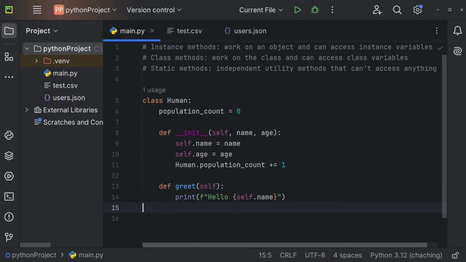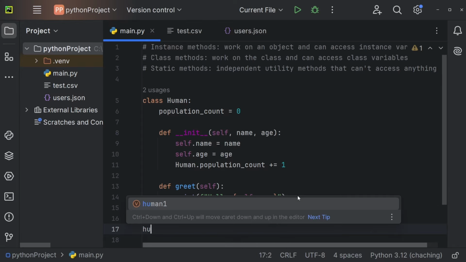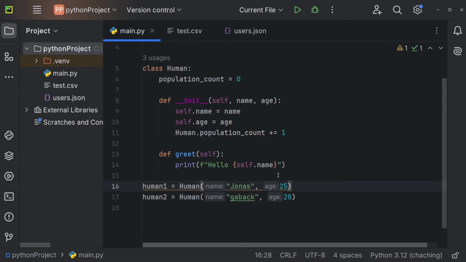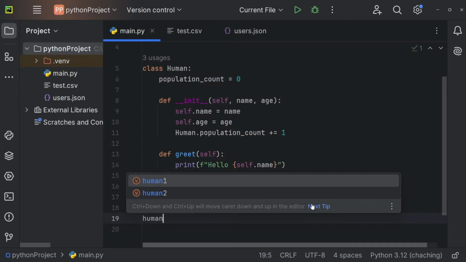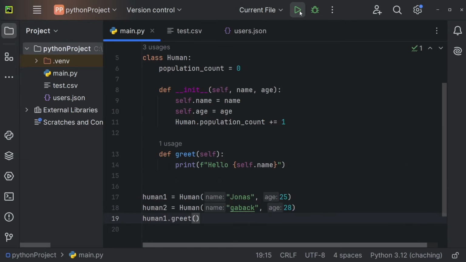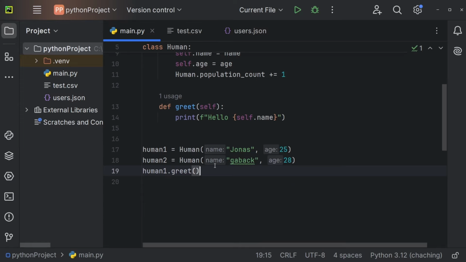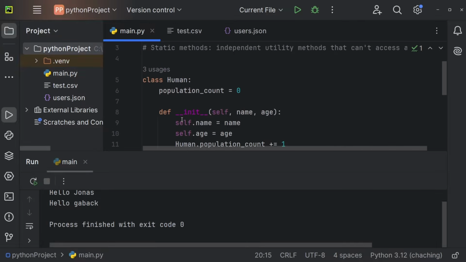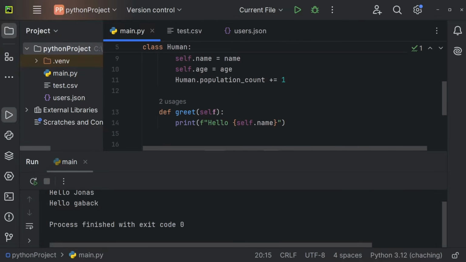Now let's create a human, for example. So let's create human1. He's going to have a name, for example, of Jonas and an age of 25. Let's create a second human, and he's going to have a name of Gabak and an age of 28. And now if we are going to call human1.greet, we're getting "Hello Jonas", and for human2.greet, we're going to get "Hello Gabak". So as you can see, by using an instance method, we can access all of the instance variables right here, and we can do stuff like this.